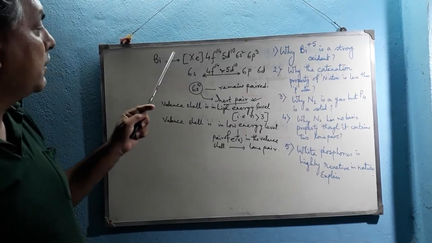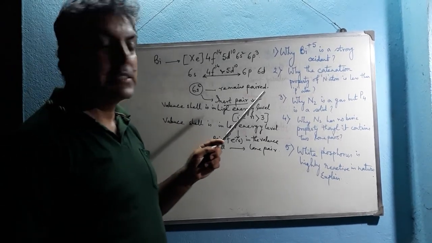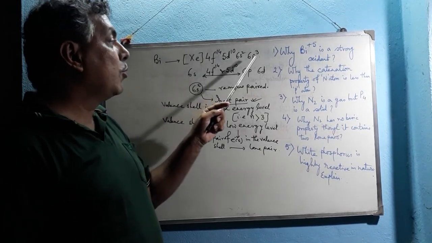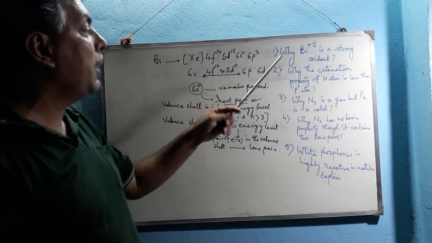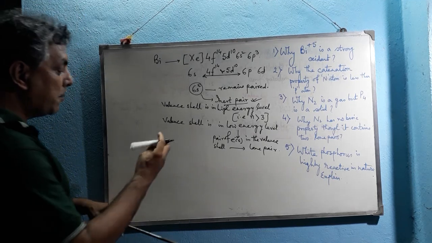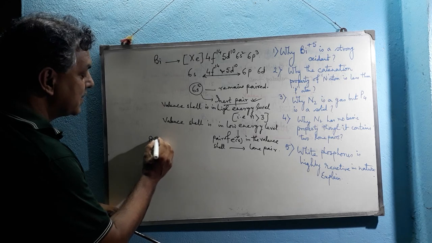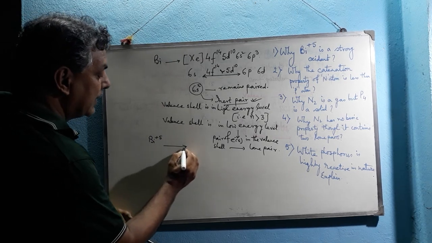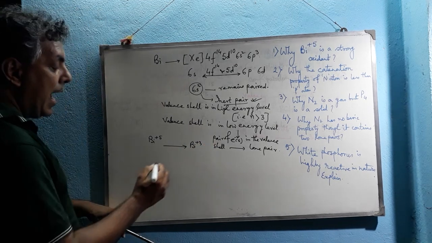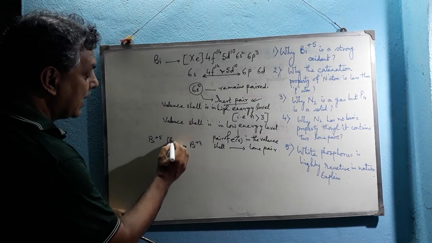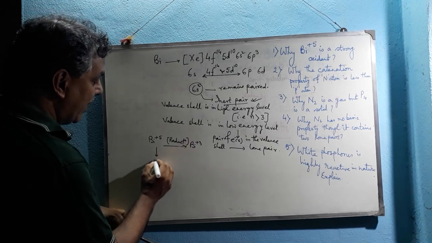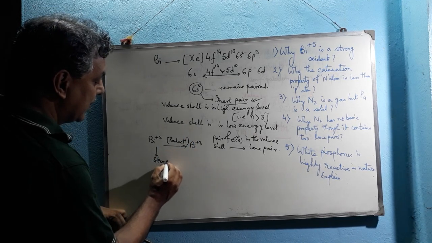So the two electrons in the 6s level remain in a paired condition. Therefore, it contains only 3 unpaired electrons in its valence shell. So bismuth plus 5 becomes unstable and it readily reduces to bismuth plus 3. As this process is reduction, it is a very strong oxidant.